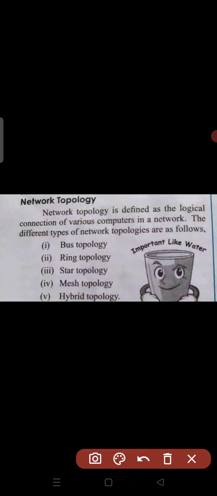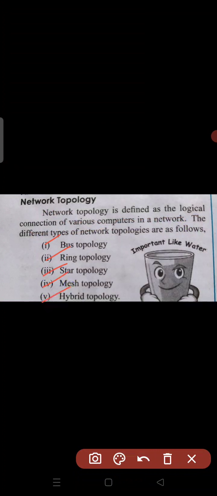There are different types of network topologies in a local area network: bus topology, ring topology, star topology, mesh topology and hybrid topology. Only 5 types of topologies exist in a local area network. Let us see one by one about these topologies. It means how the systems are interconnected in a network, how much extent, what is the distance between the